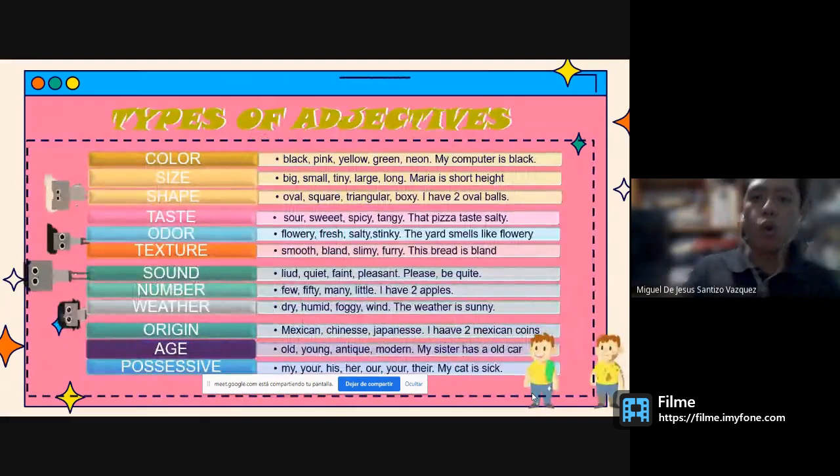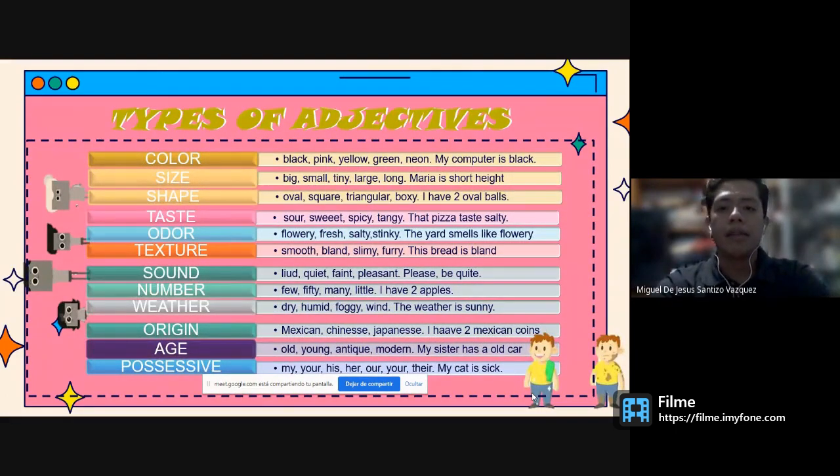For example, color: black, pink, yellow, neon. Example: my computer is black. Size: big, small, tiny. Example: Maria is short. Shape: we have oval, square, boxy. As an example, we have: I have two oval balls. Taste: sour, sweet, spicy. That pizza tastes salty.